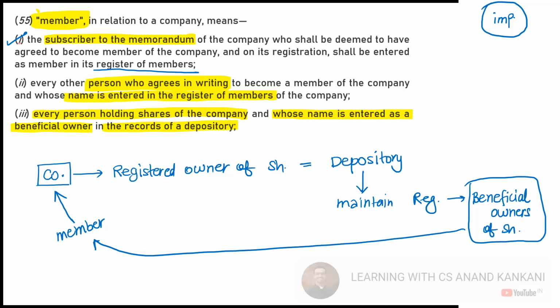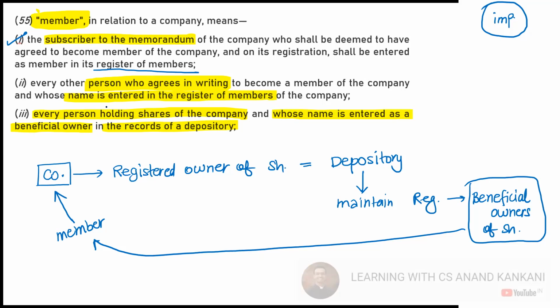So what do you mean by registered owner and beneficial owner? The beneficial owner is the individual. Like today, if you purchase shares of Reliance Industries, you will be the beneficial owner of Reliance. Who is going to be the registered owner of the shares? It is going to be NSDL or CDSL. Got it? Is this clear?